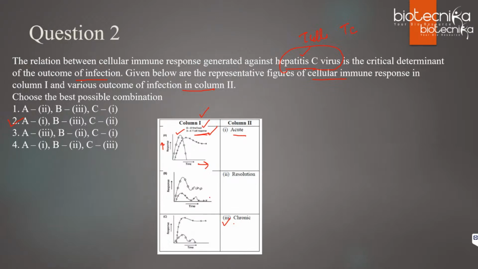The T response will be there. It is not that the T cell will not respond, but the T cell response will be there. At the same time, the viral load will be so high that the T cell response will not be able to control the viral load. That is why the graph for chronic will be viral load will be higher compared to the T cell response. Even though the response is there, it is very less and it cannot control the load, right?